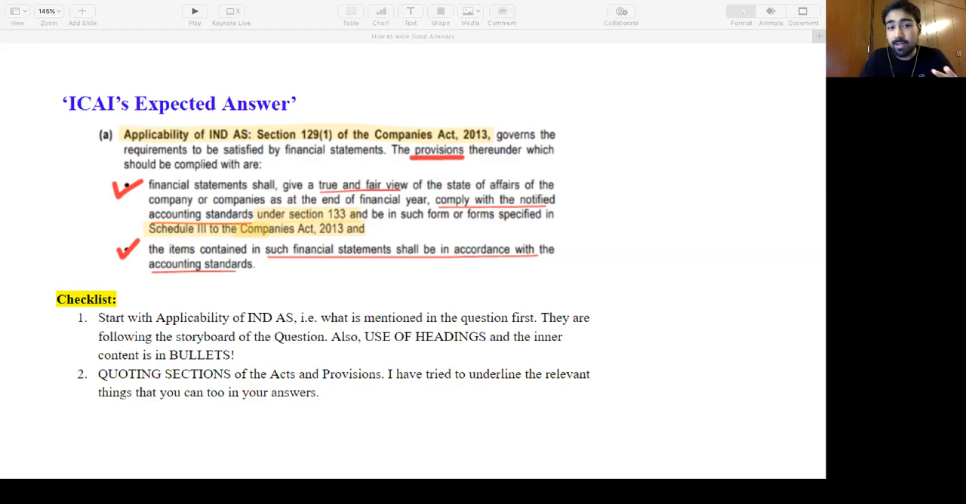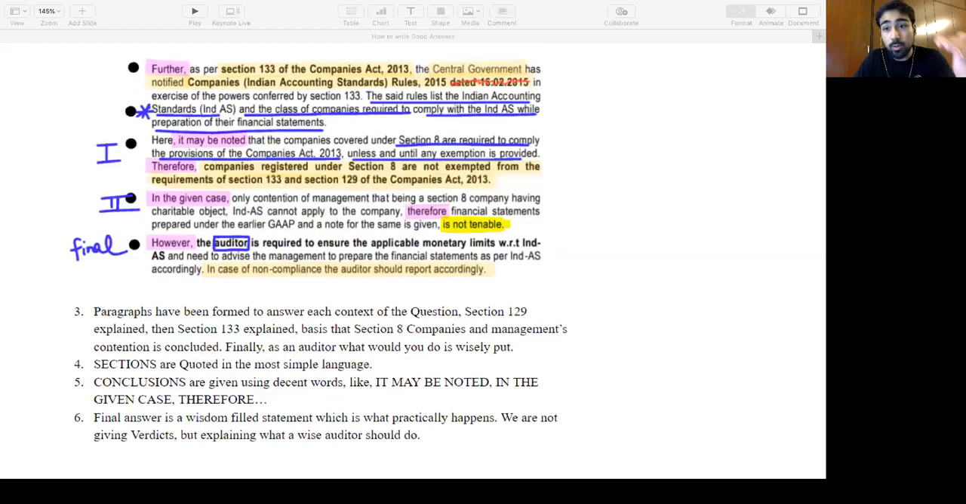They're quoting sections, making bullets, different paragraphs, the same flow of the question, starting from applicability, next to 133, in the next slide, then they're going further to 133. They're making bullets, different paragraphs talking about section 8. Then they're using words like in the given case, therefore, it is not tenable, therefore, it may be noted. I've marked those in purple, right? Those are good words to write a wise answer. Please use these words. They actually work. Further, it may be noted, therefore, in the given case, however, right?